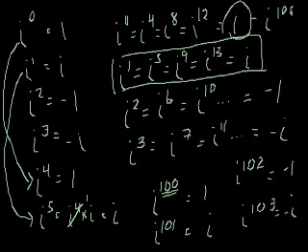So a very simple way to think about it is, if I had i to the 323, what I do is I say, well, if I were to divide 4 into 323, what's the remainder? Well, I know 4 goes into 320, right? 4 times 80 is 320.